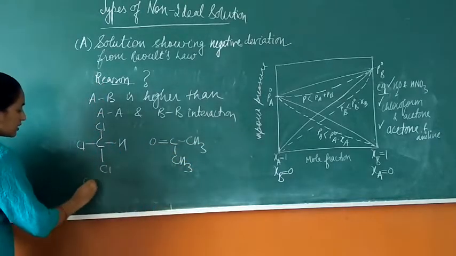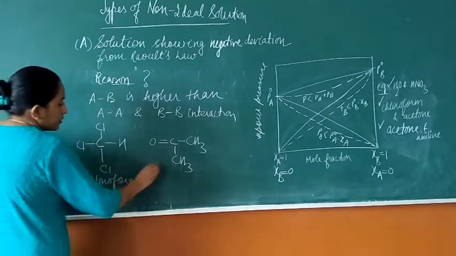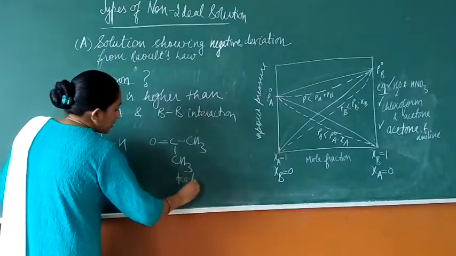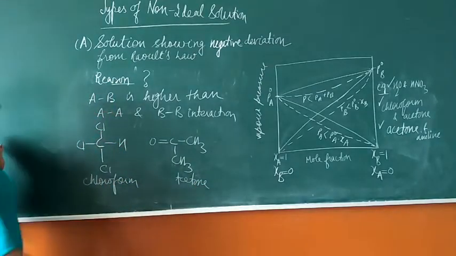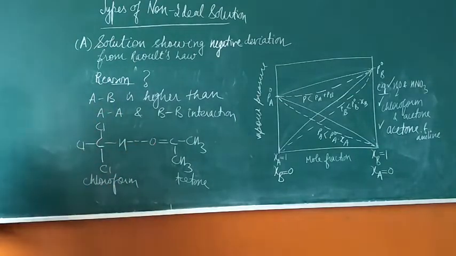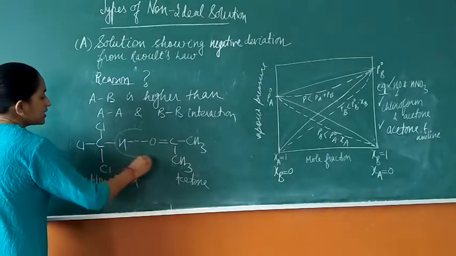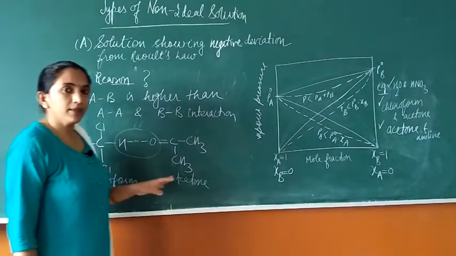So this is chloroform molecule and this is acetone molecule. Right? What happens is that the chloroform and acetone molecule interaction is high because they will undergo the formation of intermolecular hydrogen bonding. Since the intermolecular hydrogen bonding is formed, students, what will happen?